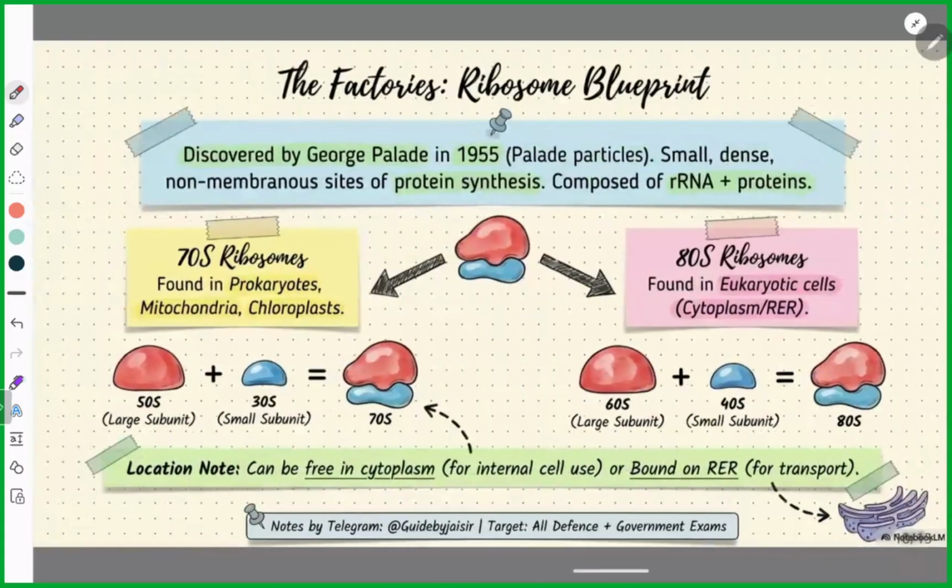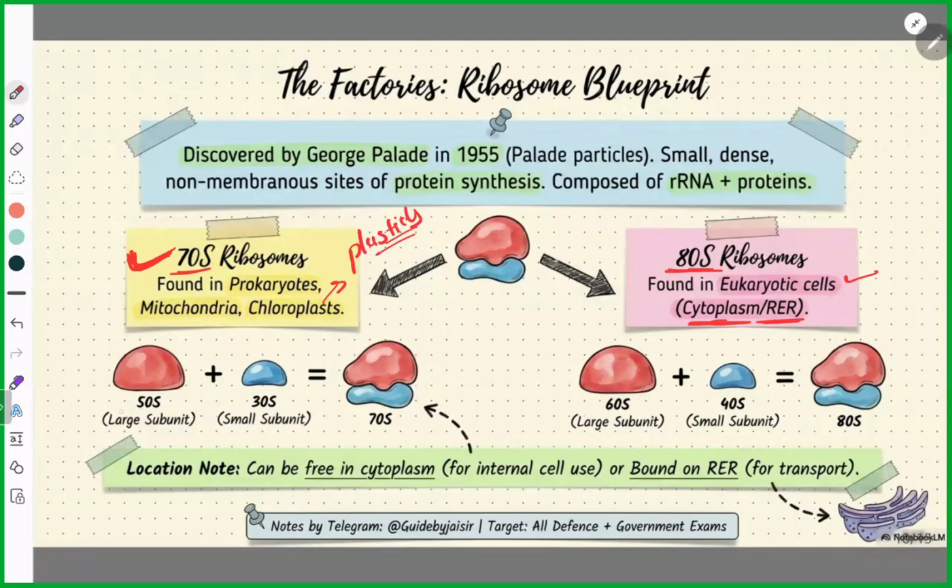Now let's understand a bit more in detail about ribosomes. They are found in prokaryotes, mitochondria and chloroplasts specifically, and chloroplasts are present in plastids. Now there are two types of ribosomes: 70S and 80S. 80S are present in eukaryotic cells. They are present in the cytoplasm, that means they stay in the cytoplasm, and on the RER. What is RER? Rough endoplasmic reticulum. We will cover it in the next slides.